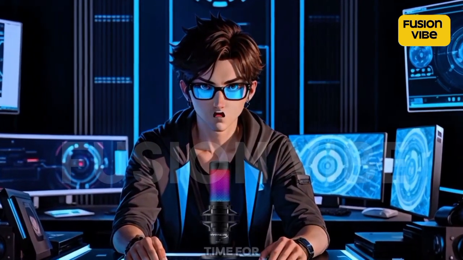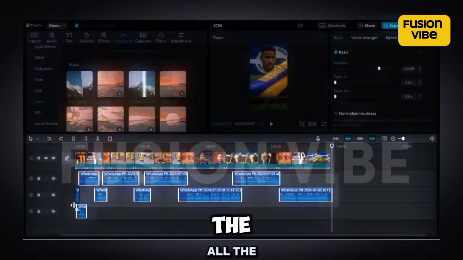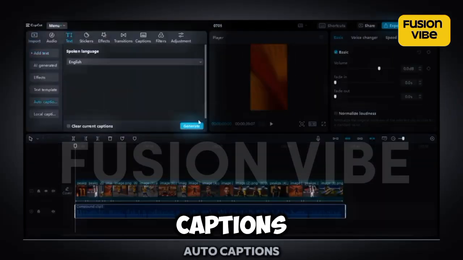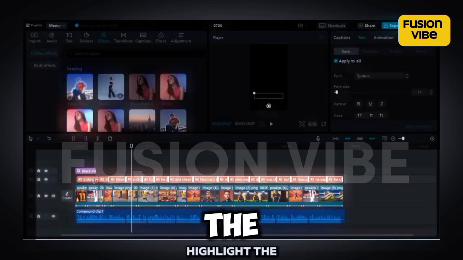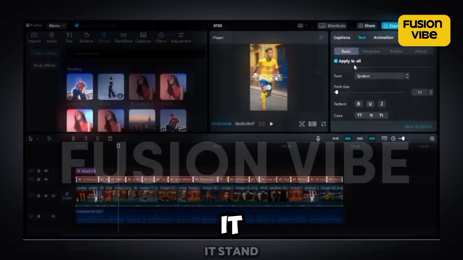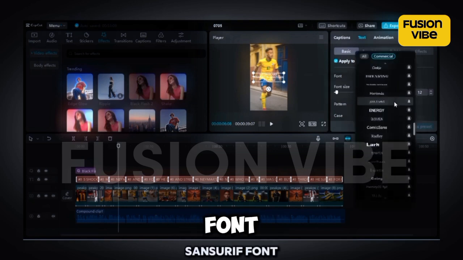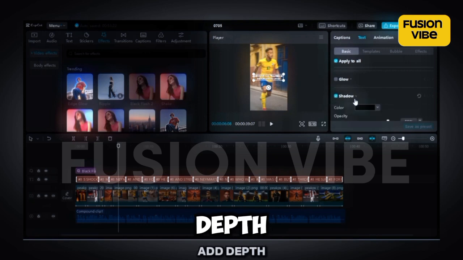And finally, it's time for some captions. Just highlight all the voiceover and create a compound clip. Then click on Text and select Auto Captions. Click Generate. Now highlight the text and drag it to the middle to make it stand out. Click on Uppercase to give it a bold look. Choose any font of your choice. I'll select a modern sans serif font.